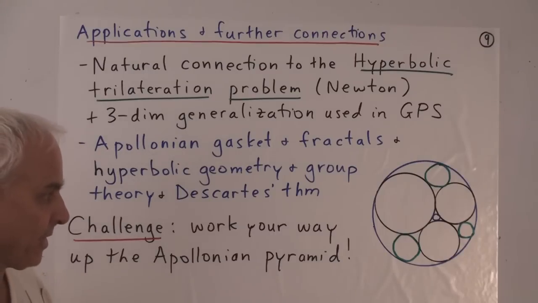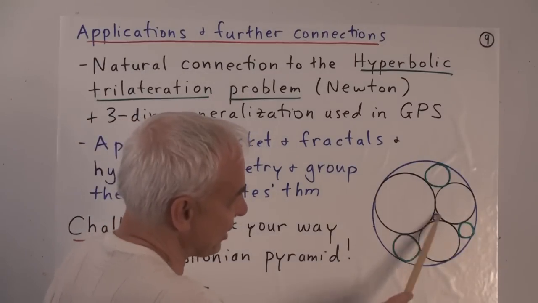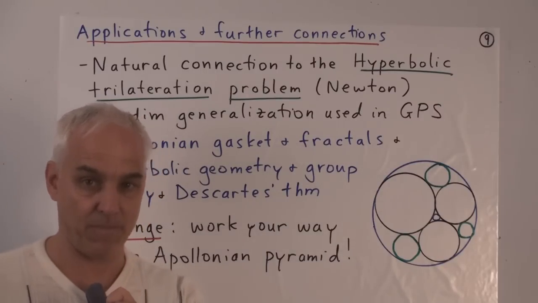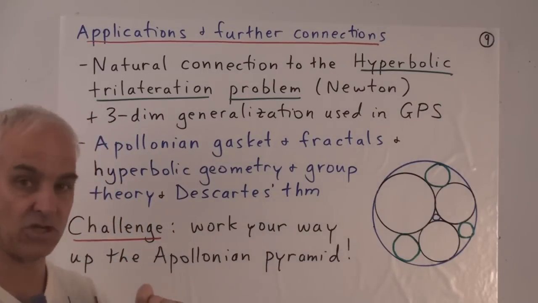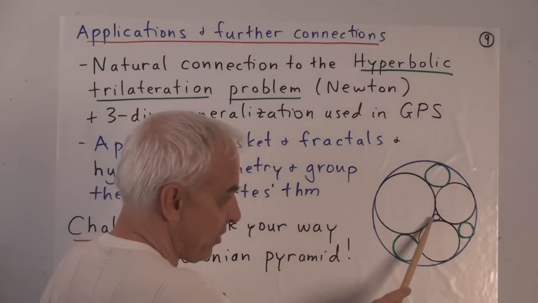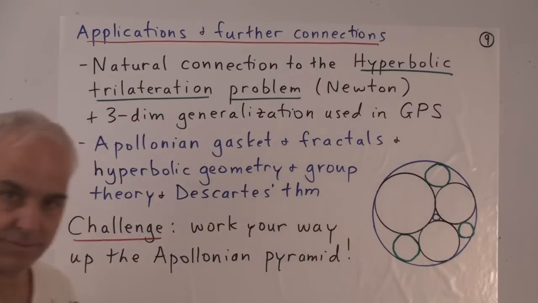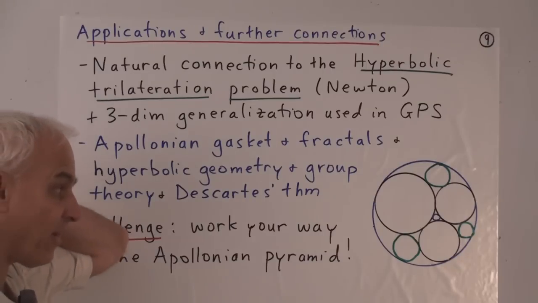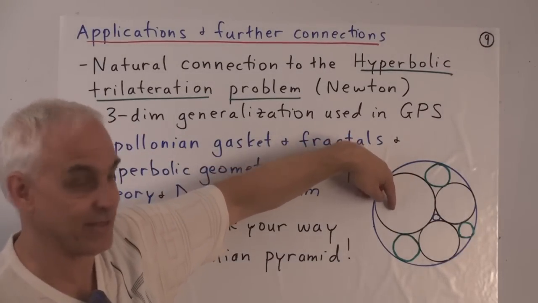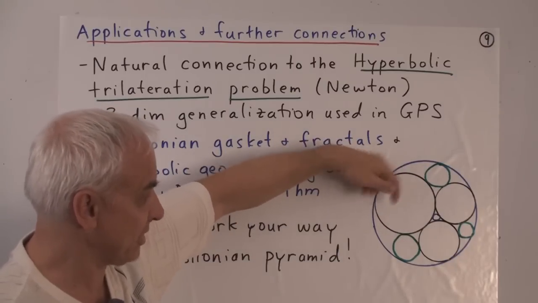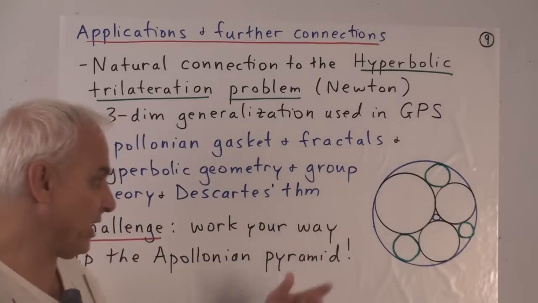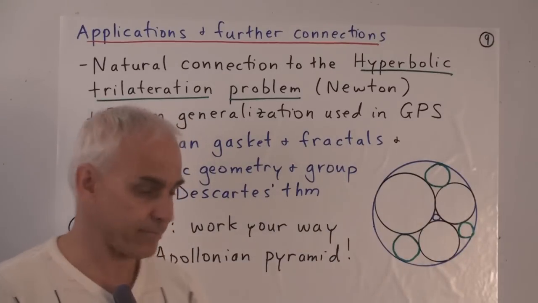So once we have 3 touching circles, then it turns out there are only 2 solutions to Apollonius's problem. There are 2 circles which are tangent to those 3 circles. One of them is the big blue one, and the other one is this small blue one inside here. Well, you could also say, in fact, there's 5. Yes, because this circle here is itself a sort of a solution, right? The circle is tangent to itself, and it's also tangent to the other 2. So you could also say that there's, in fact, 5 solutions, but really there are 2 more solutions.